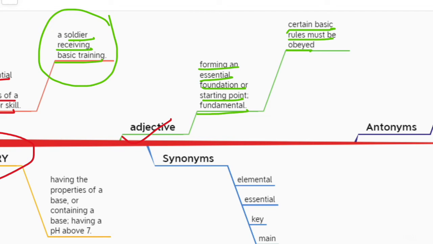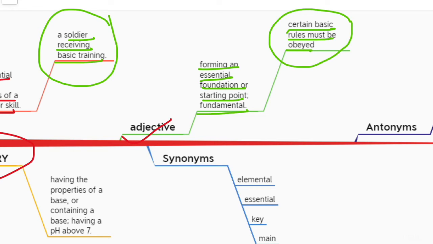There must be some basic rules that a person should obey. Let's say in a school, the principal has said that everybody has to obey these rules, otherwise that student will be suspended from the school. So these are some basic rules that everybody has to obey.